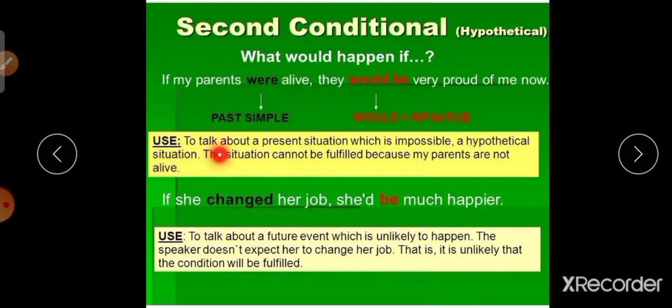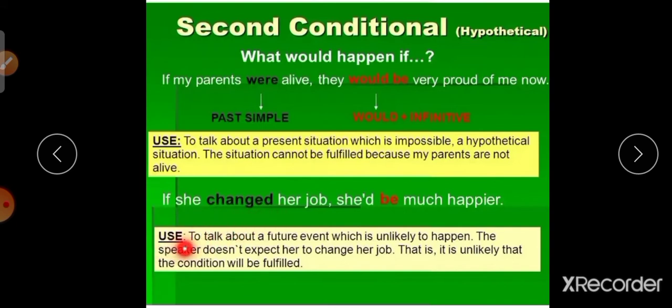It is used to talk about a present situation which is impossible, a hypothetical situation. The situation cannot be fulfilled because his parents are not alive. See another example: if she changed her job, she would be much happier. But she didn't change her job.